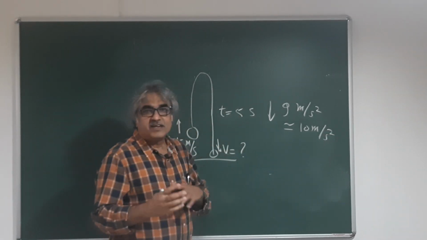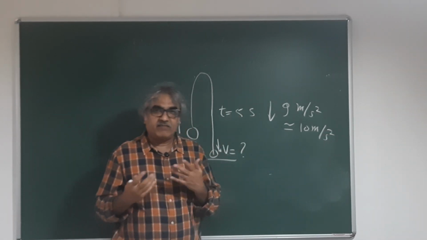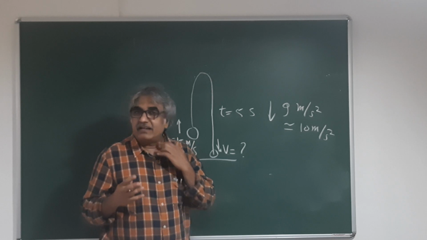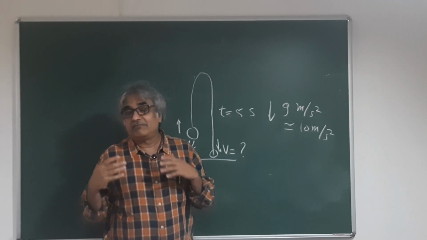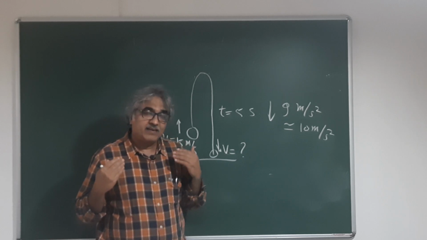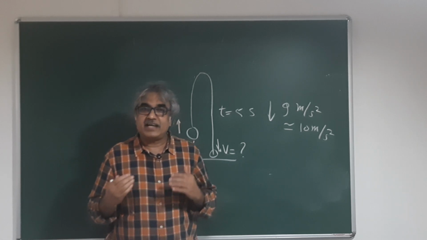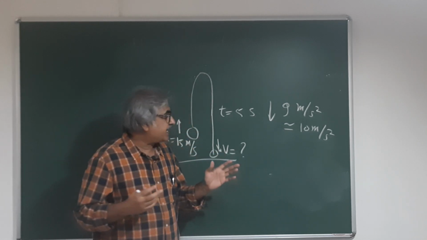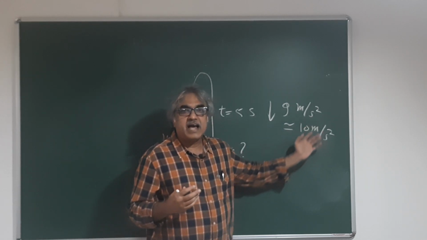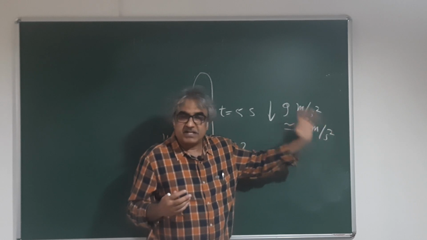Why 10? Because when you want to multiply or divide, our operations will be easy. But in the exams, if you are given g as 9.81, obviously you should consider it as 9.81. But I am simplifying it, so I am just taking g as 10 meters per second square.